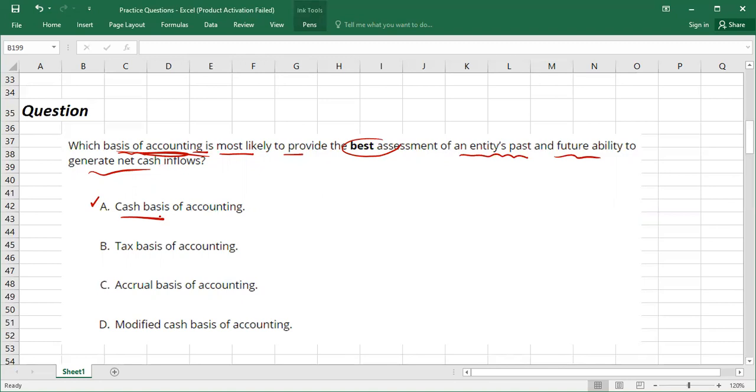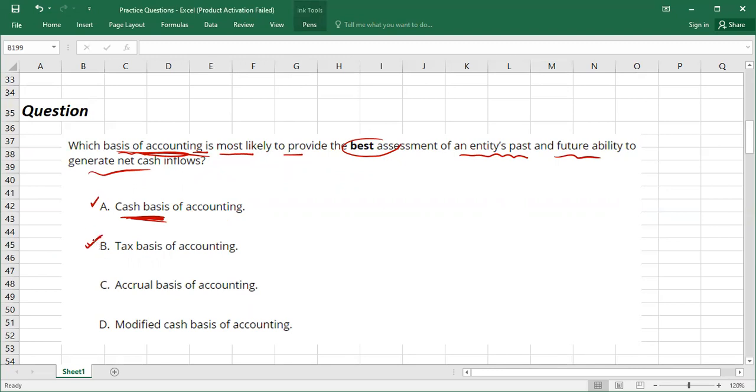In accrual basis, we know revenue and expenses we record at the time of transaction, or at the time the earning process is complete for the revenue, and at the time of incurring expenses, regardless of whether we have received the cash for revenue, or paid the cash for the expenses. So cash basis of accounting is not the fundamental of financial accounting. First, let me explain what is cash basis. Cash basis means you will record only those transactions which include cash inflows or outflows. Accounting is never based on cash basis. Accounting is always based on accrual basis.